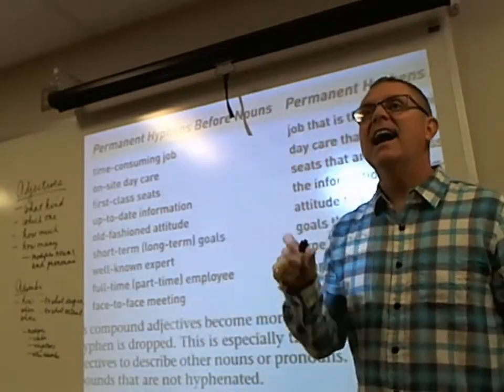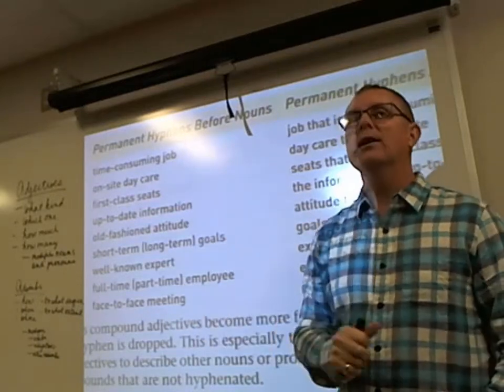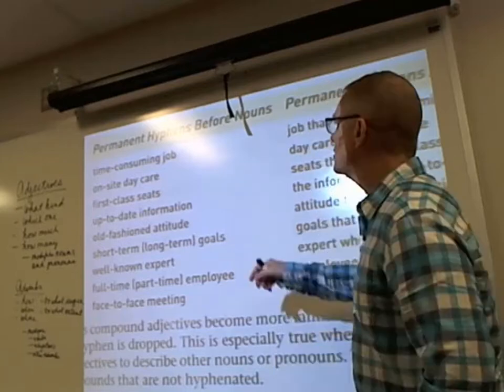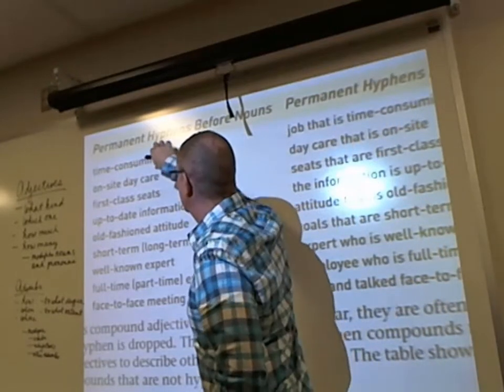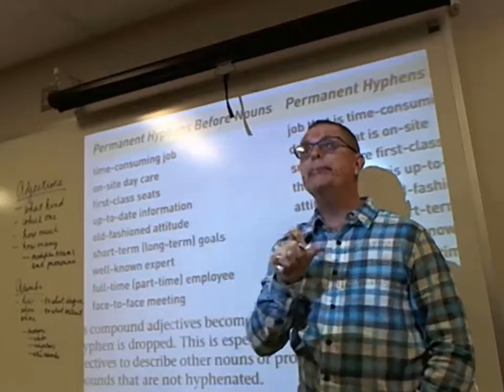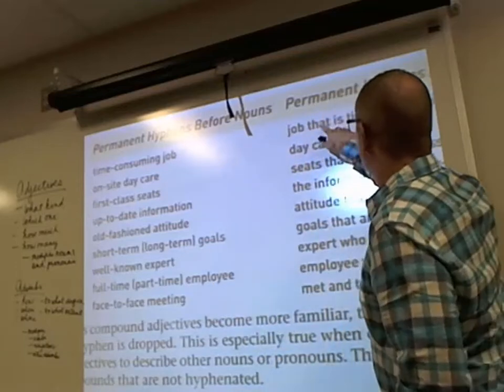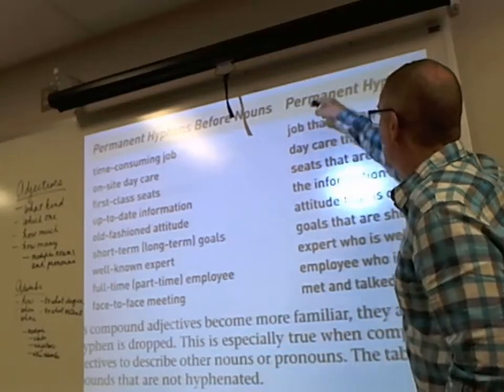So a time-consuming job is hyphenated as a compound adjective modifying a noun, and because it does appear in the dictionary with hyphens, then you would also place it after the noun to which it refers. A job that is time-consuming. It's hyphenated right there because it's considered to be a permanently hyphenated adjective.